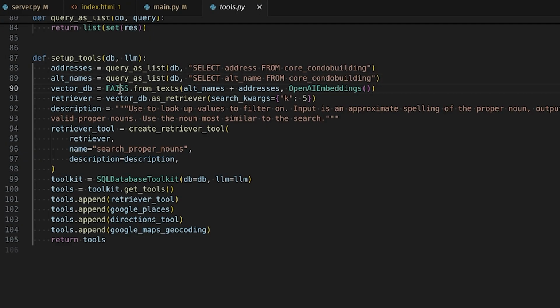So here we're creating a vector database where we're feeding in alt names, which is the name of the building, if there is one, hence alt name, alternative name. We're also putting in the addresses there as well. And then we're using OpenAI embeddings to create embeddings and vectorize this data. So then we can create a retriever. Whenever a prompt includes an address or the name of a building, we'll use that address or building that they provide and hit the vector database to find the most relevant building for them. So then we can create our retriever tool.